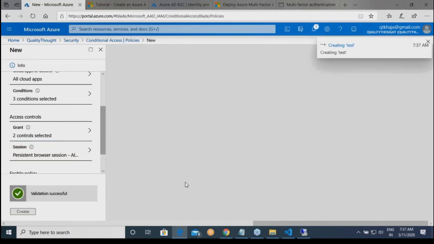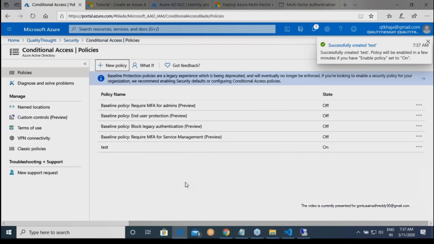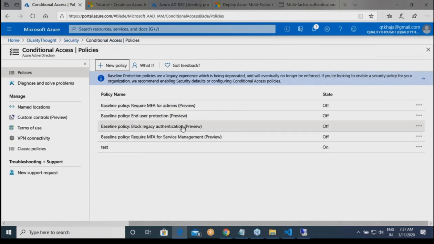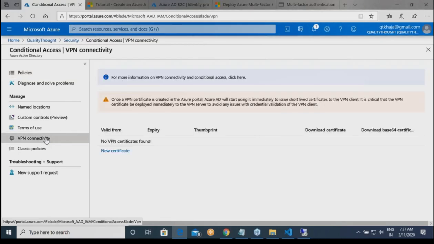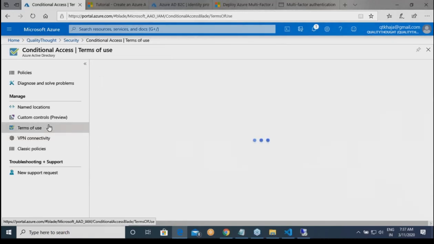So, what are your risks? You can always add some kind of policies, but Microsoft has already given you some policies. These will be more than enough. The only thing which you have to do is make that state to on. If you see, the states of them are off. These four are more than enough. Okay. And now, whenever you are doing conditional activities, sometimes you might be connected using VPNs also. Now you tell what are your VPN certificates to this multi-factor authentication so that it also understands about it. What are your terms of use?